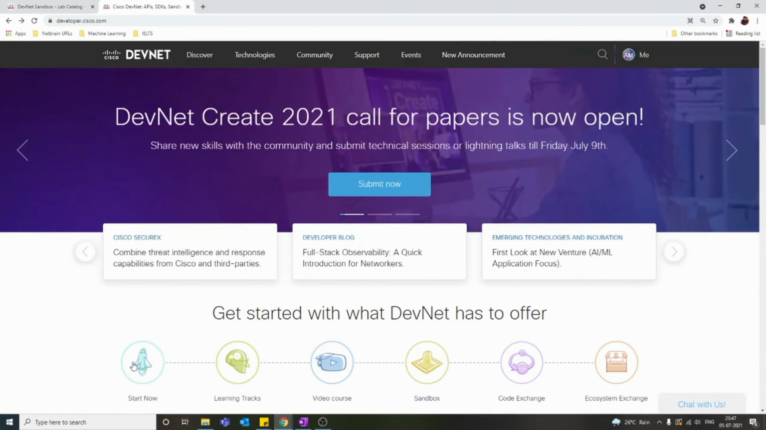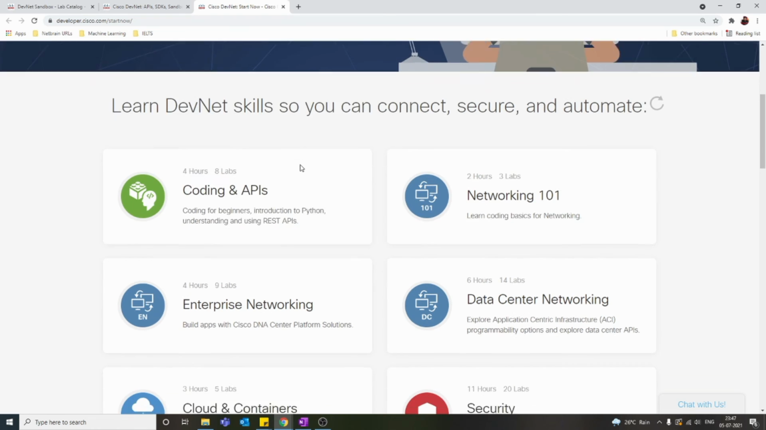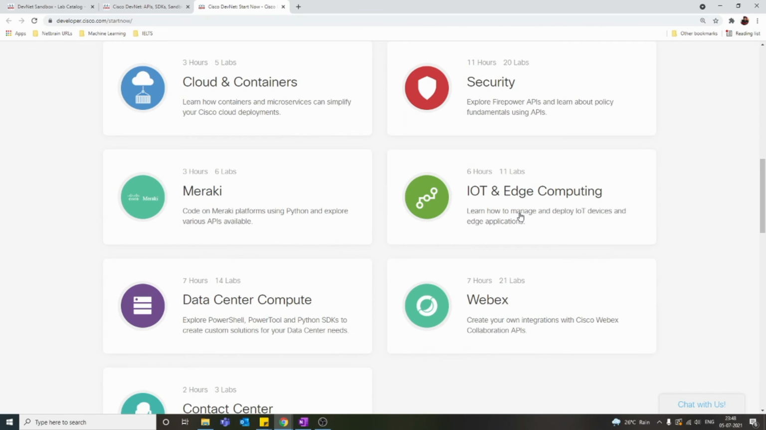The first thing you will see is Start Now. You can open this one, and this is the place where you should start if you don't have any idea about network programming, automation, or how to deal with APIs. Here you have everything to start. You can learn about Python, APIs, and networking, like data center networking and cloud, everything. If you're a beginner with network programming, API programming, or automation, start here, and you will get a very good understanding of this stuff and be able to move forward.